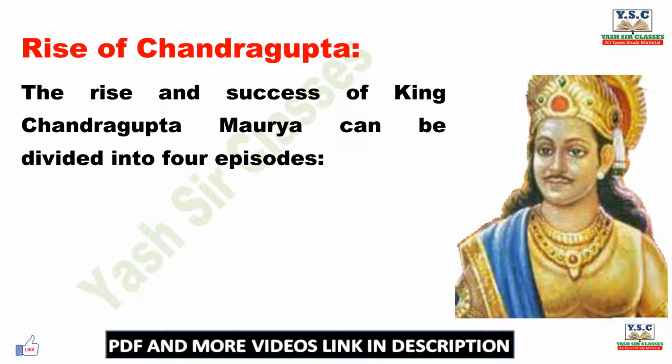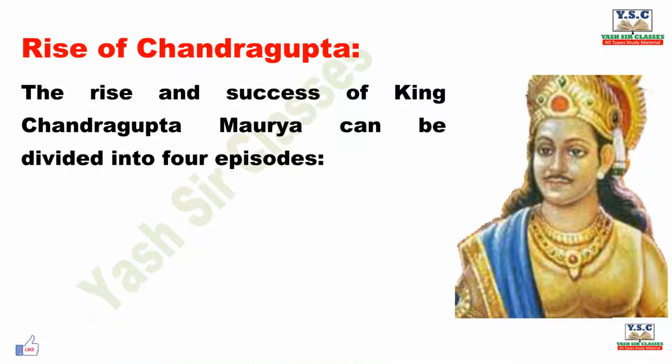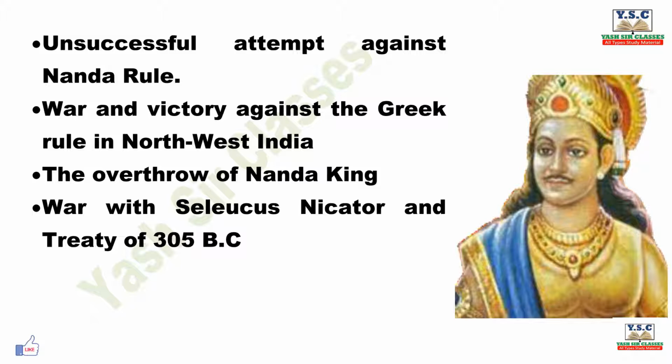Rise of Chandragupta. The rise and success of King Chandragupta Maurya can be divided into 4 episodes: unsuccessful attempt against Nanda rule, war and victory against the Greek rule in northwest India, the overthrow of the Nanda king, war with Seleucus Nicator and the Treaty of 305 BC.